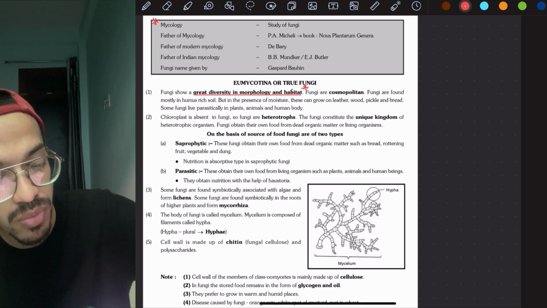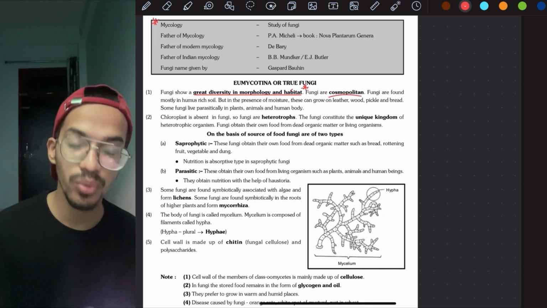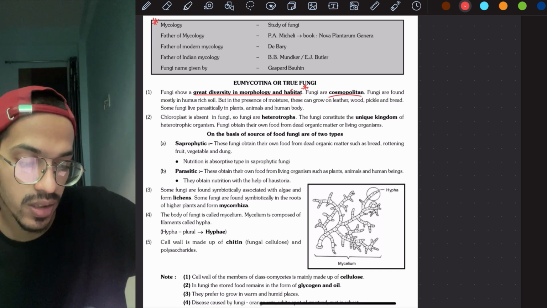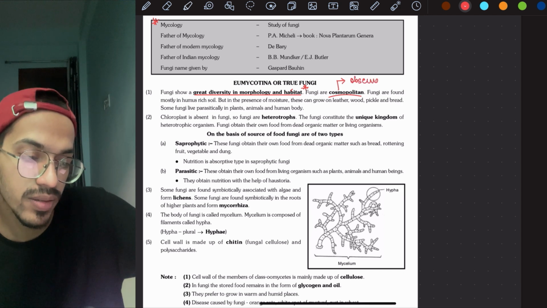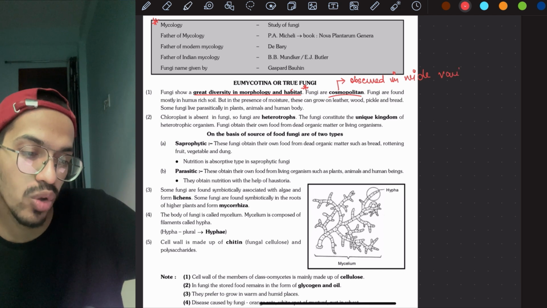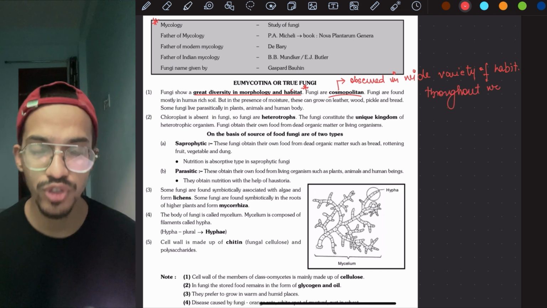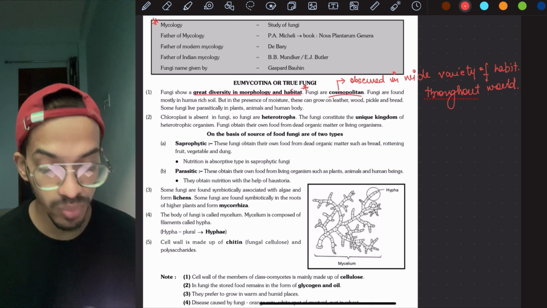Next, fungi are cosmopolitan. Cosmopolitan means they are seen everywhere, in every environment. So cosmopolitan means observed in a wide variety of habitats throughout the world. So they can reach anywhere. Okay, fungi. Next, fungi are found mostly in humus rich soil.